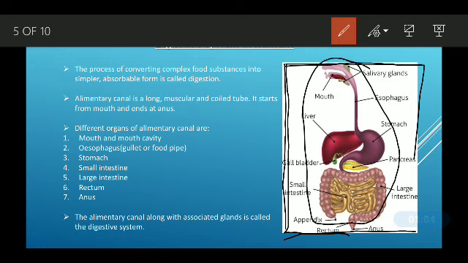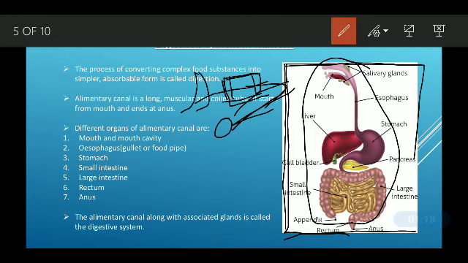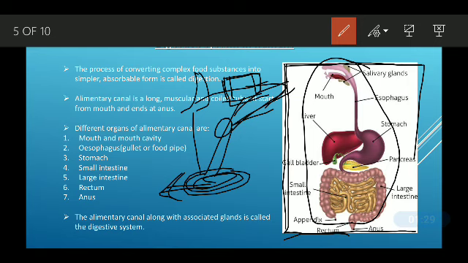The second thing is that we eat many types of food, and this food cannot be directly used by our body. Before using it, it should be converted into a simpler form, and then this simpler form is used by our body. For that purpose, we have a digestive system.